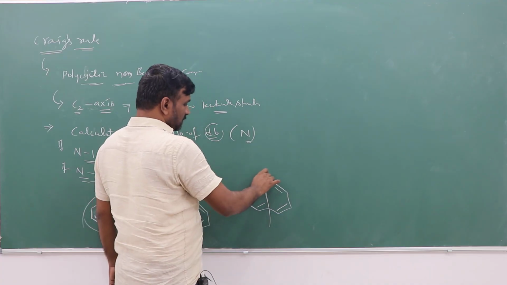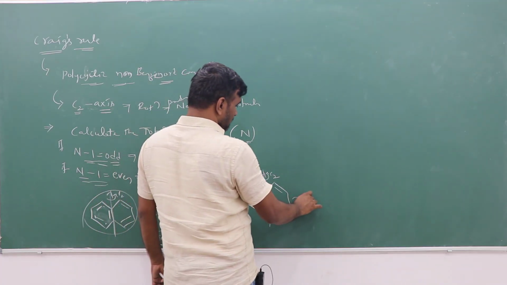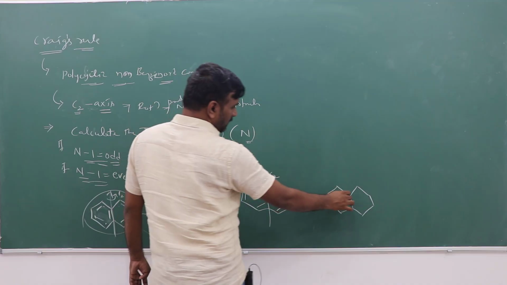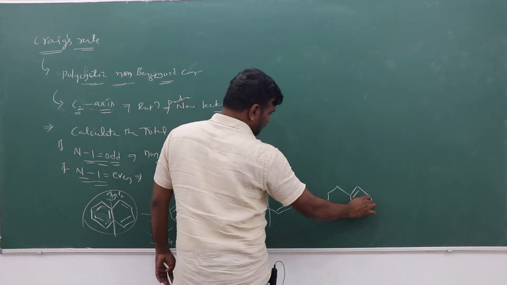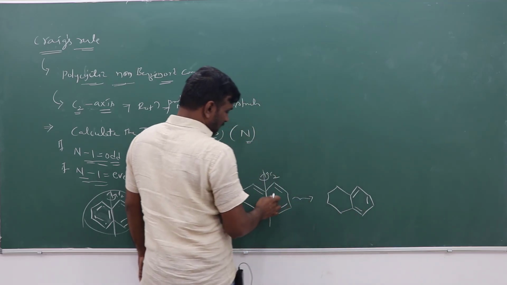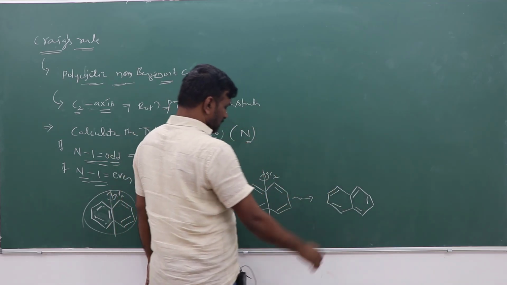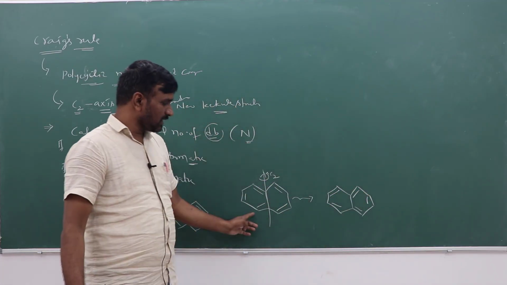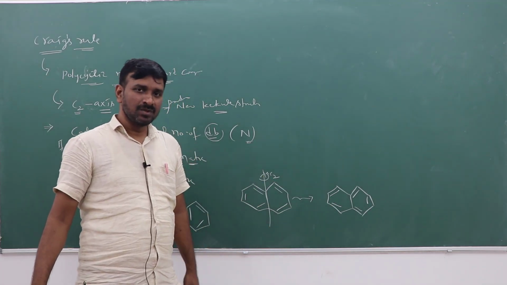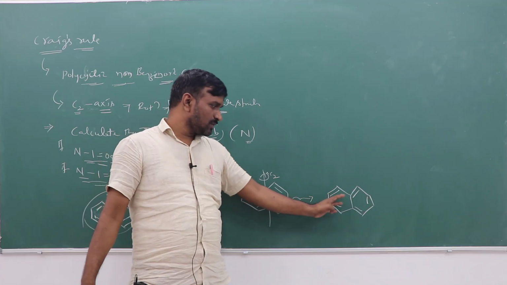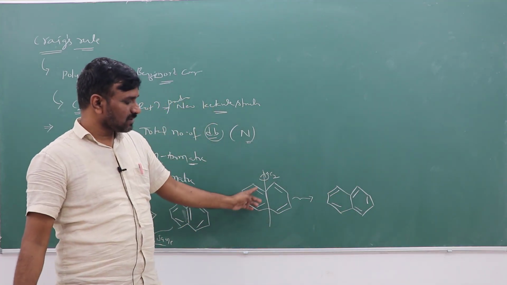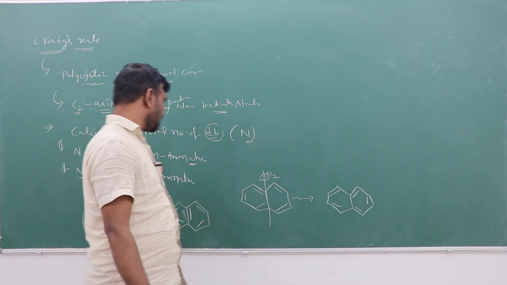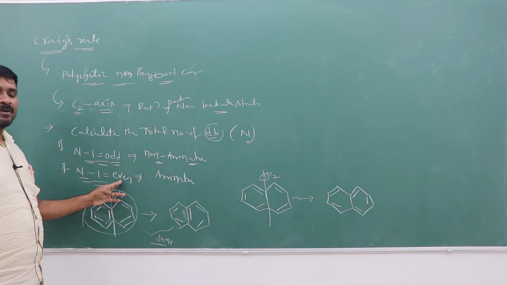During the C2 rotation, this position goes to this position, and this one goes to this position. Taking this ring, the double bonds are exchanged. This is a new Kekulé structure. The number of double bond positions exchanged is 5. All 5 double bonds are exchanged. The N value is 5, 5 minus 1 is equal to 4, which is even. That is aromatic, according to Craig's rule.